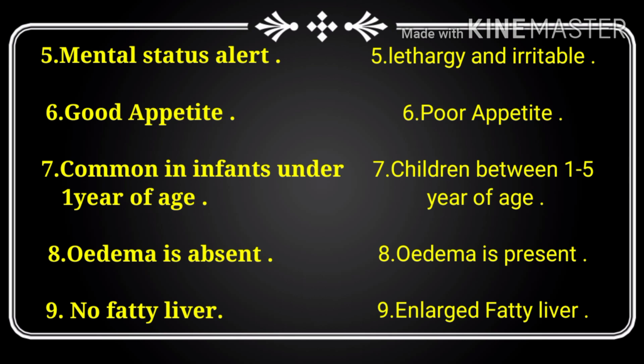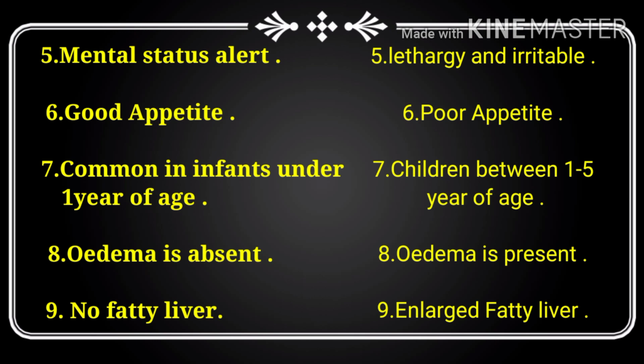Next one is, in marasmus there is a good appetite, but in kwashiorkor there is a poor appetite. Next point is, marasmus is common in infants under 1 year of age, whereas kwashiorkor occurs in children between 1 year to 5 years of age. Next one is, in marasmus edema is absent, but in kwashiorkor edema is present.